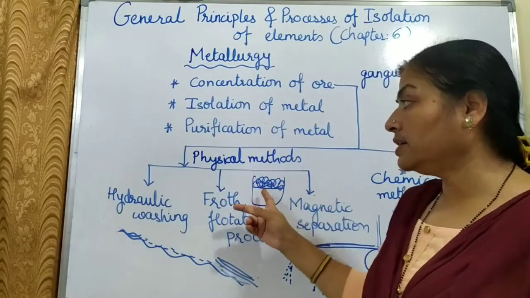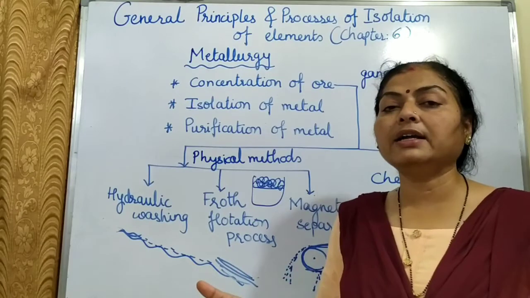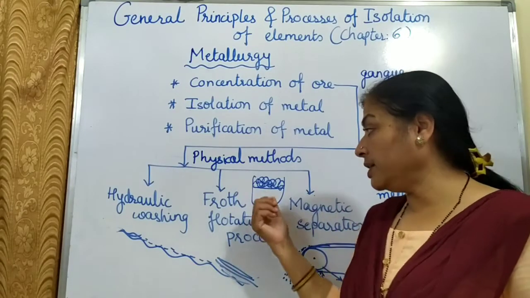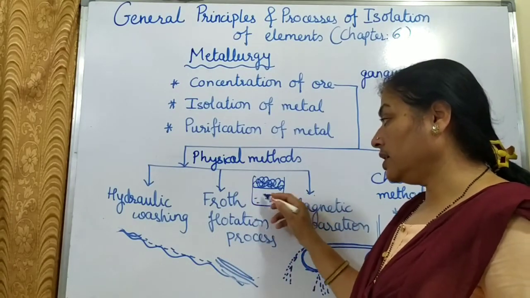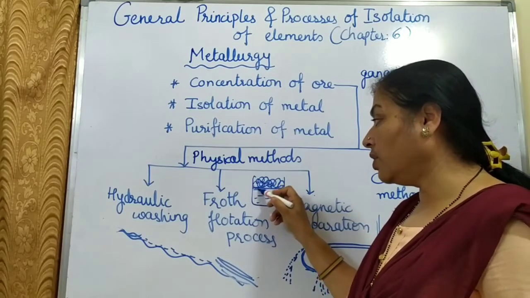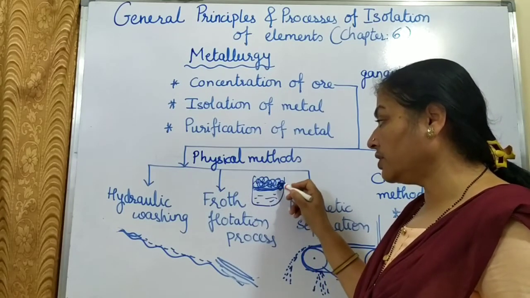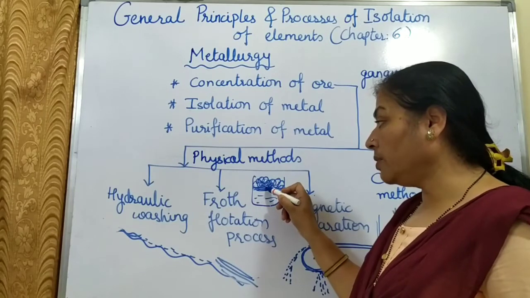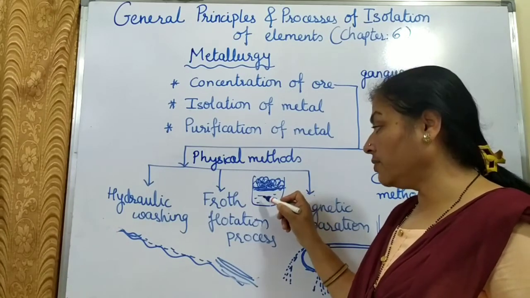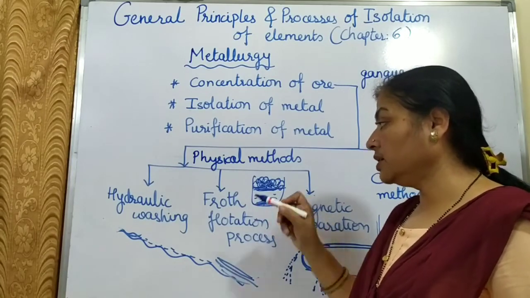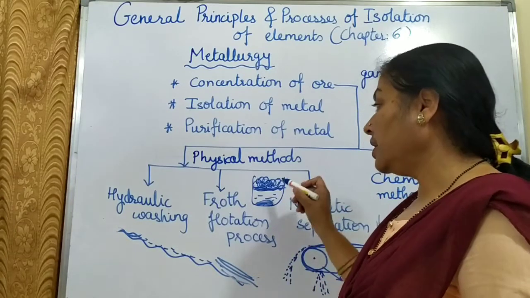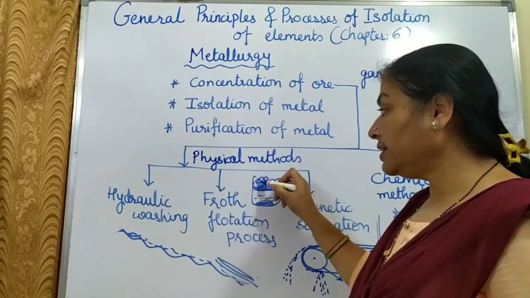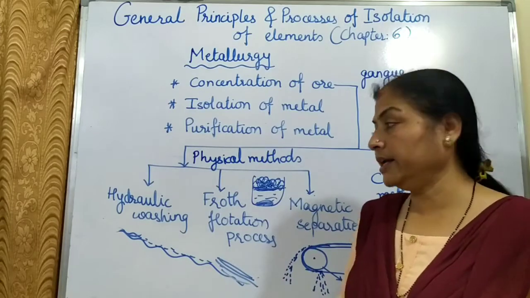So what is the difference in the property of the gangue and ore? Gangue particles become wet by water. Here water is there. And ore particles get wet by the oil layer. The oil layer will be above, where froth will be formed. So all the ore particles will go into the froth layer. Gangue particles will go down in the water.